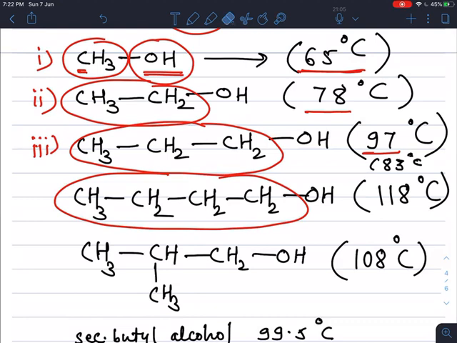If it is converted into isopropyl alcohol, what is the formula of isopropyl alcohol? In isopropyl alcohol, the OH group is attached to the second carbon.